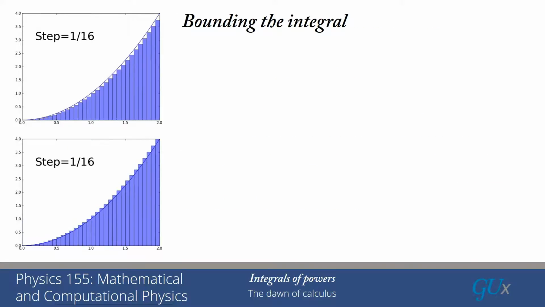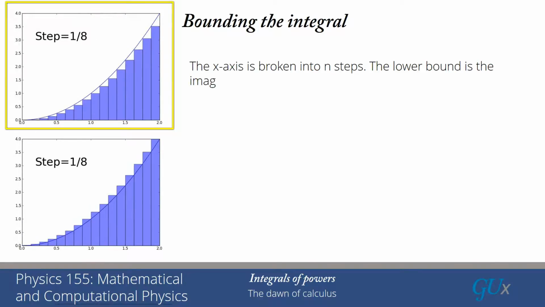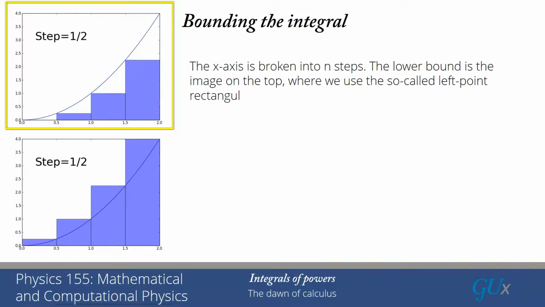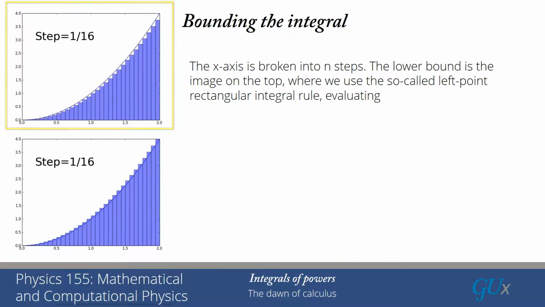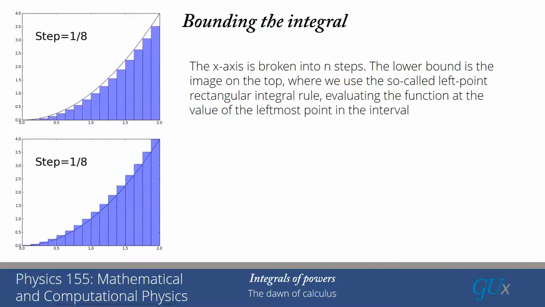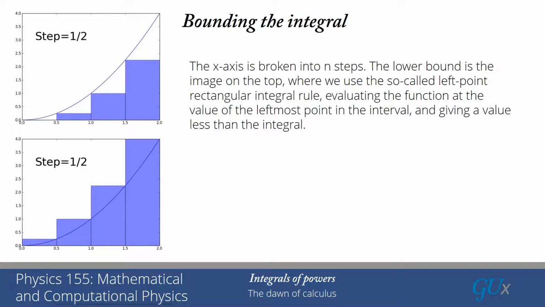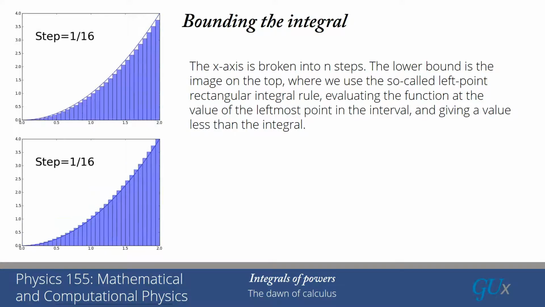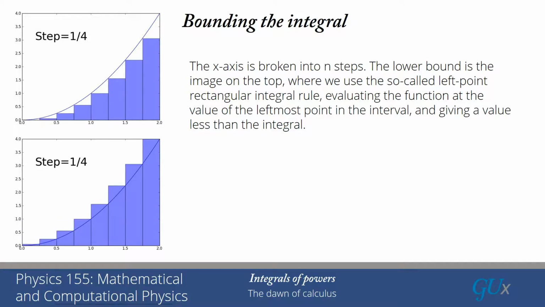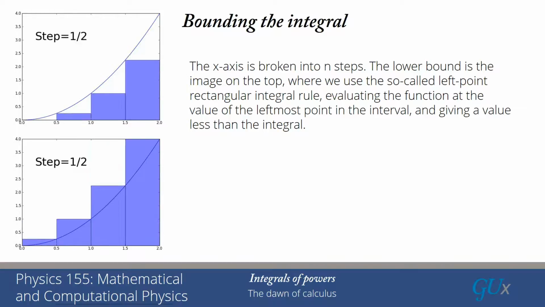I have two figures here. The figure on the top is going to be corresponding to the lower bound. We're going to take the x-axis and break it up into a bunch of different intervals. In this animation, each time the interval is being divided by a factor of 2. And we're using what's called the left point rectangular integral rule. So we evaluate the function at the leftmost point in the interval, and because this is an increasing function, that gives a value that will end up being less than the integral.